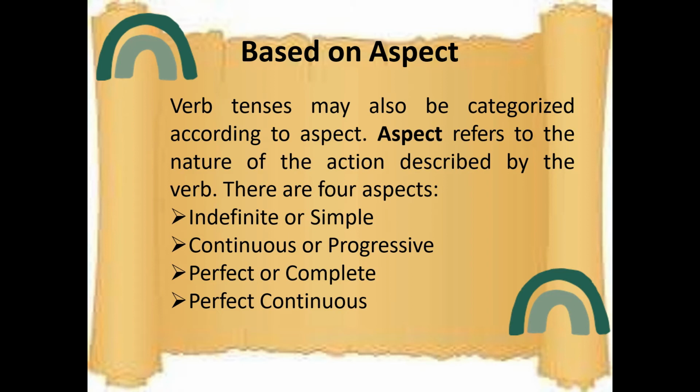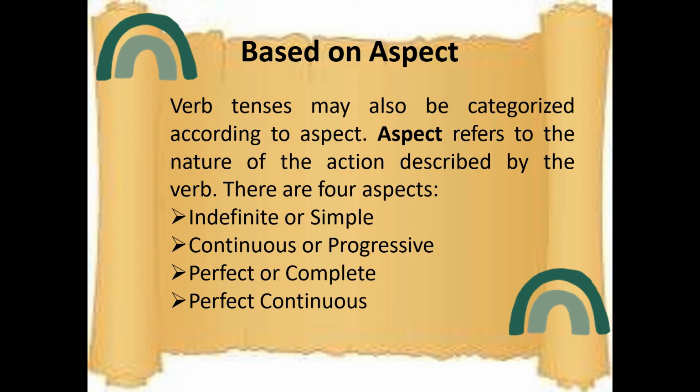Aspect refers to the nature of the action described by the verb. In the present tense, there are four forms. In the past there are four forms, in the future there are four forms. But aspect is nothing but the nature of the action.